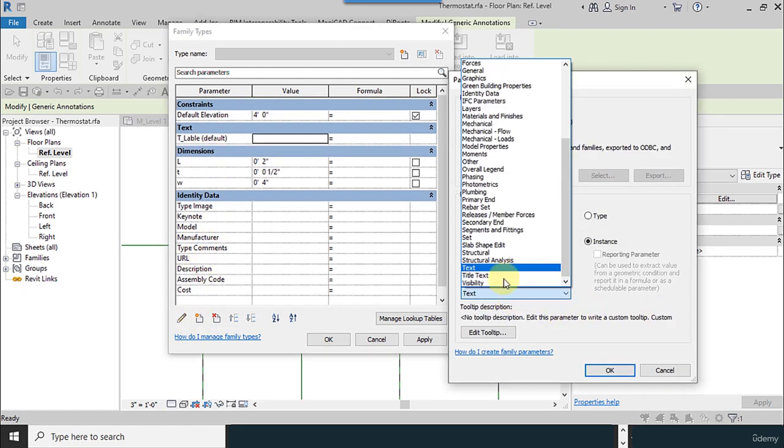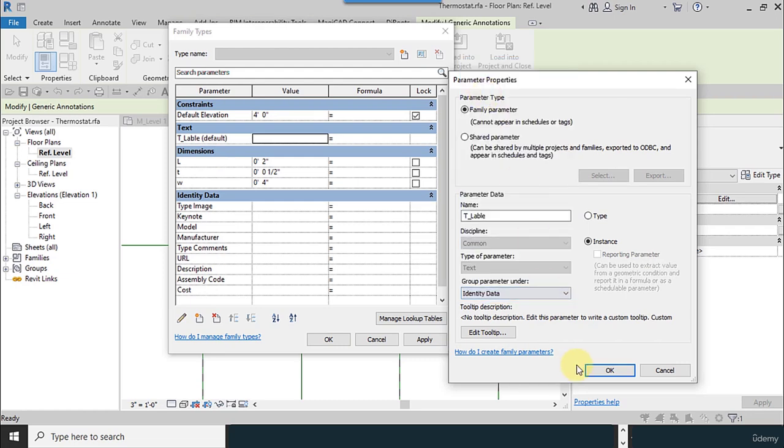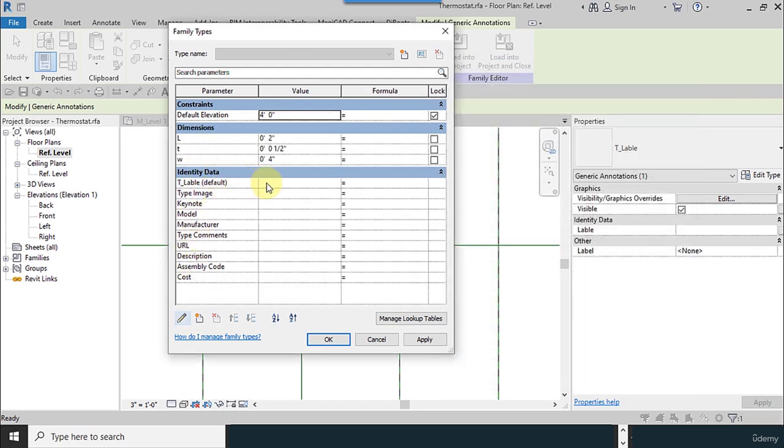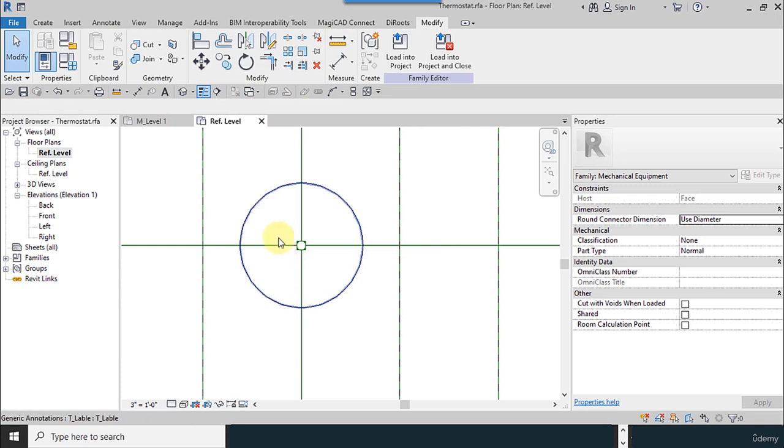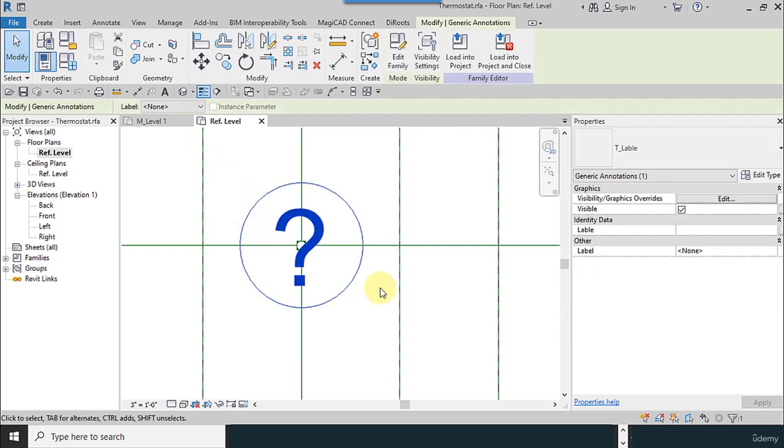I have to make it identity data to add it to the rest of the options. The amount of this one is T, or you can add any amount later if you want.